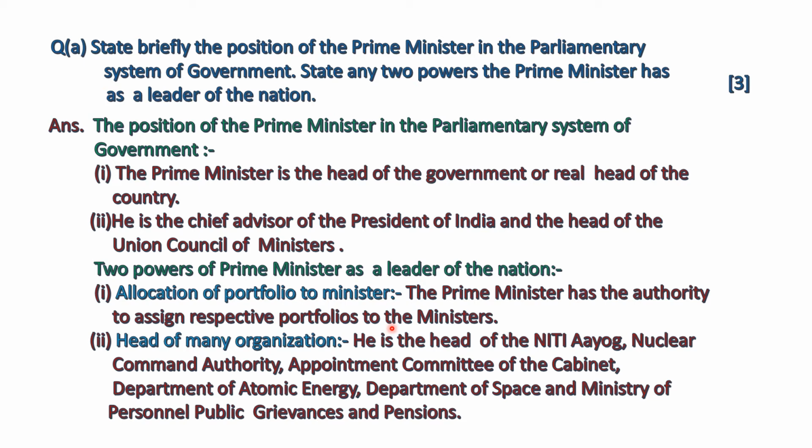As President of India appoints the ministers for different departments, but the Prime Minister decides about the portfolios of the ministers. Second, head of many organizations. He is the head of the Niti Aayog, Nuclear Command Authority, Appointment Committee of the Cabinet, Department of Atomic Energy, Department of Space and Ministry of Personnel, Public Grievances and Pensions.